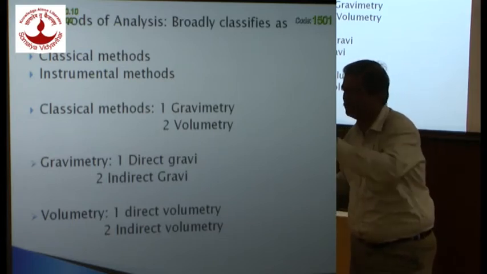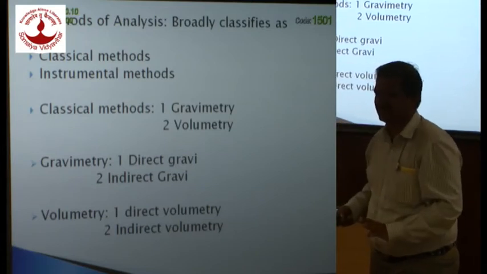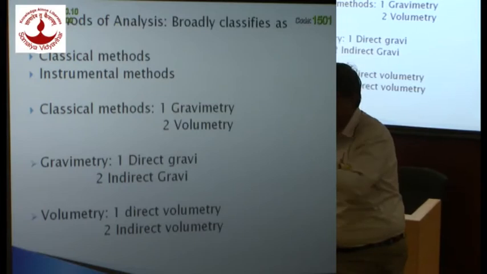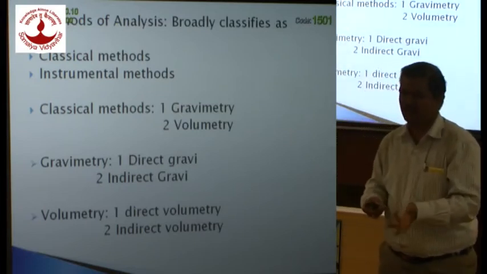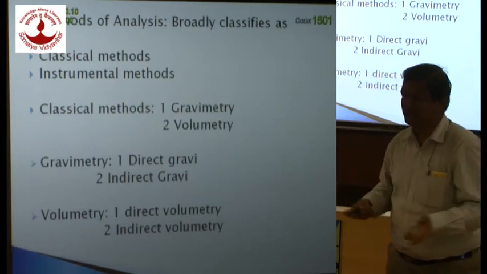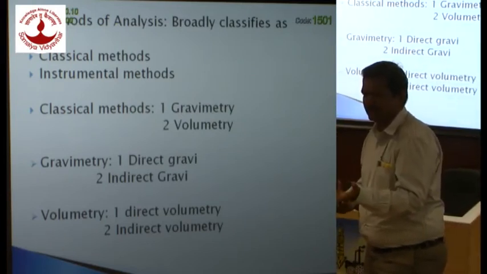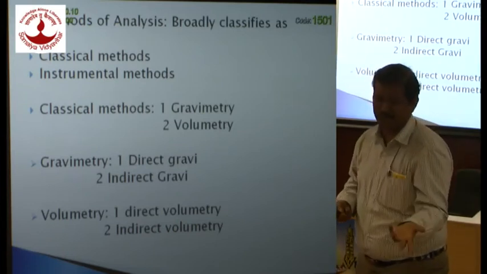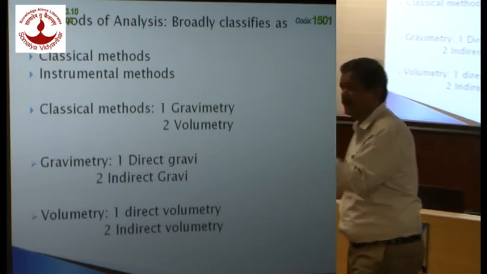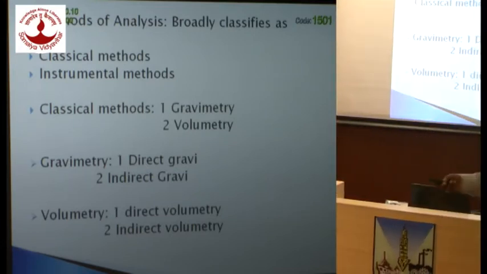There are so many steps you need to do: filtration, washing, titration, so many things. And that method is prone to so many mistakes. If you don't do it this way, then this will happen. If you don't filter it gradually, then the precipitate tends to get contaminated. If you don't wash it with electrolyte, the precipitate again contaminates, or your precipitate may dissolve and go along with the solution. There are so many things.